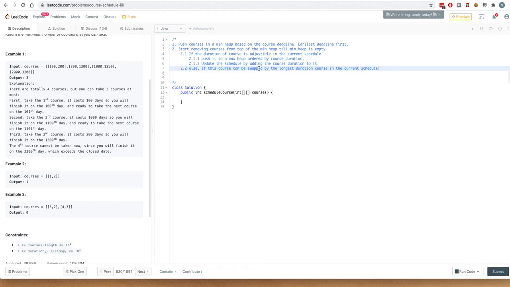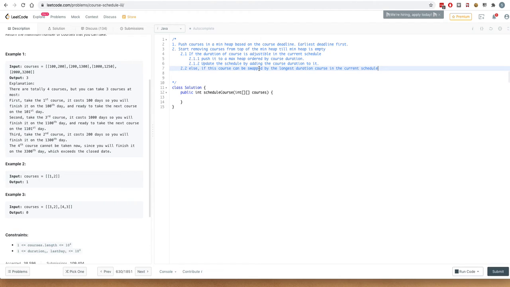So we would check if this course can be swapped with the longest duration course, and you would be able to swap it if the longest duration course has a duration more than the current course. Because if the current course has a lesser duration, it can be fit into the schedule, since a longer duration course is already there.